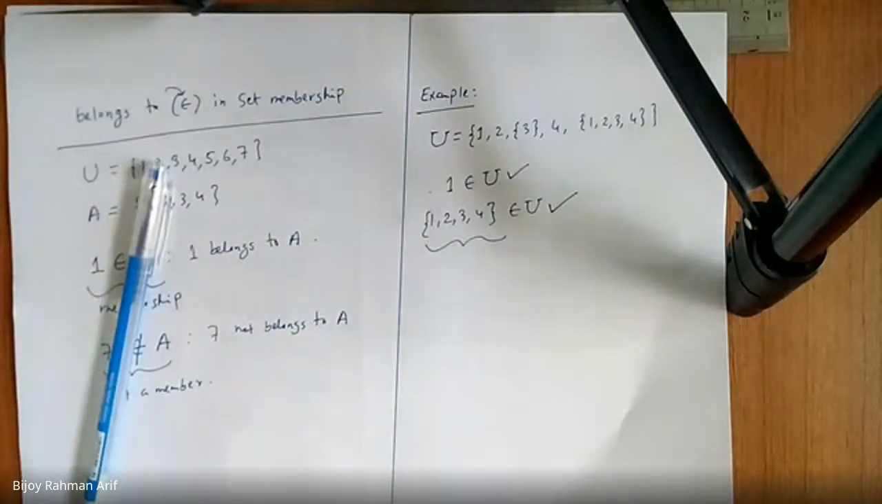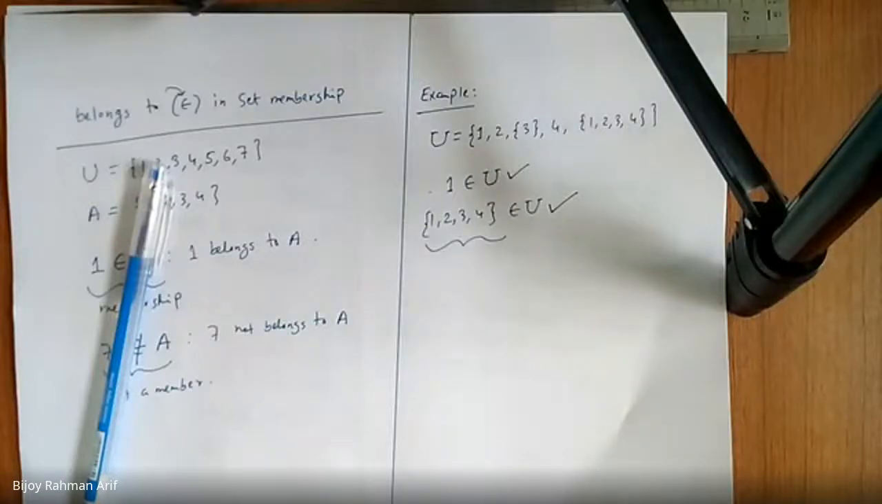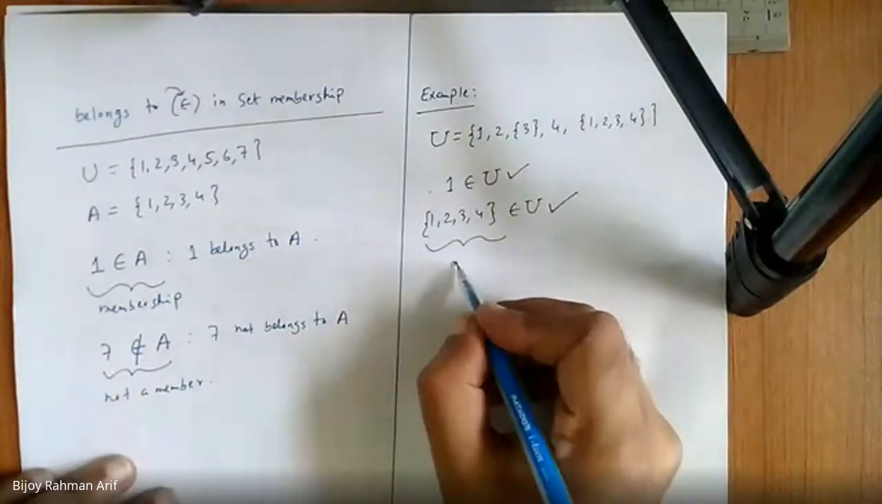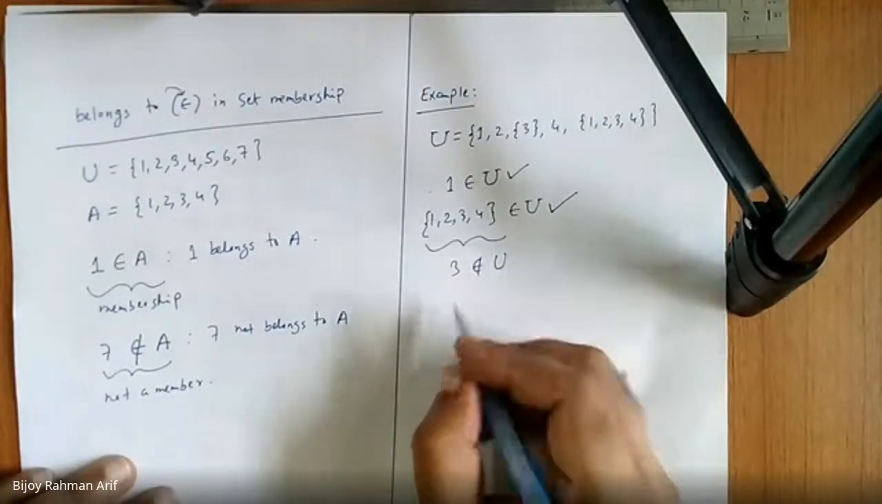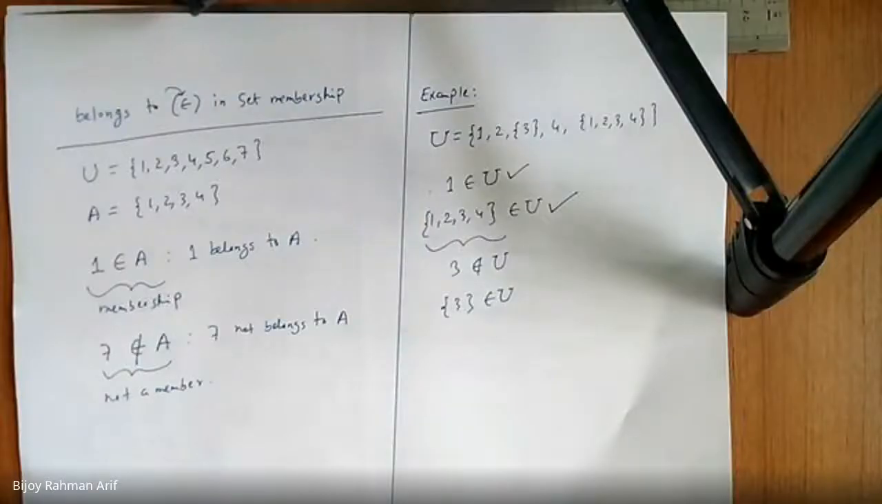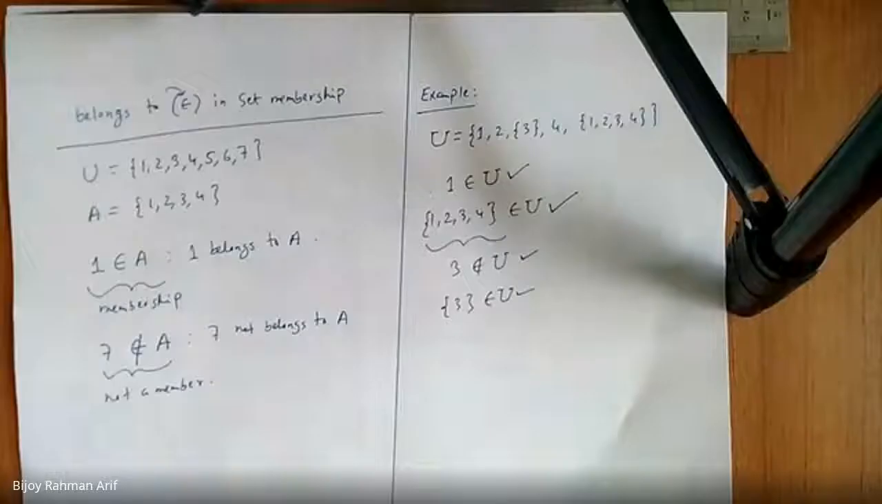Now let's come to the concept of subset. Sir, one question. Will 3 be an element of the universal set? No, 3 does not belong to U. But set of 3 belongs to U. Okay, thank you, sir. These two are very different, isn't it? Yes, 3 and set of 3 are very different. But set of 3 belongs to U.